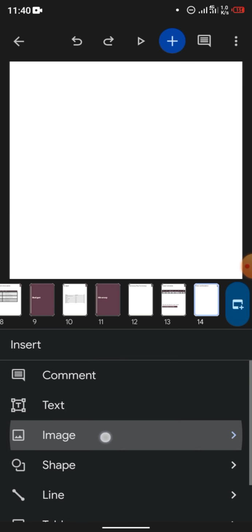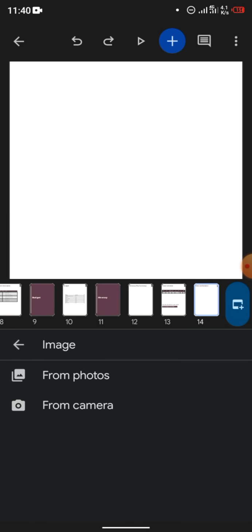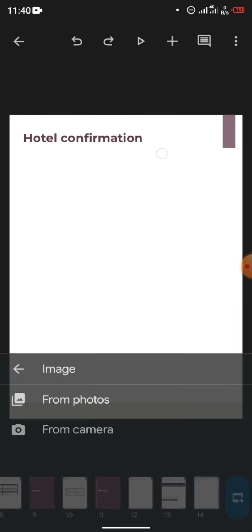Let me delete this. Then you tap this insert, tap on insert image. You can see from photos, from camera. You click from photos and you choose from your gallery. It's as easy as that.